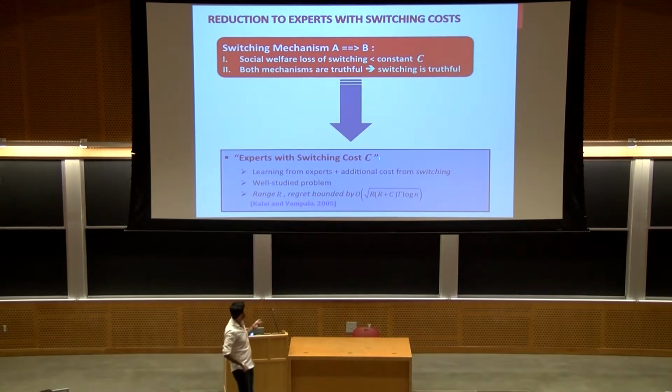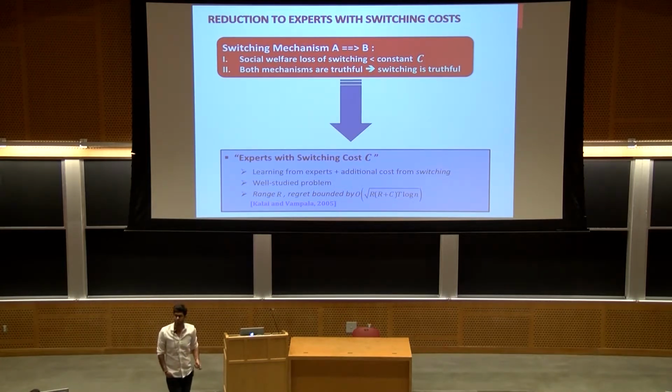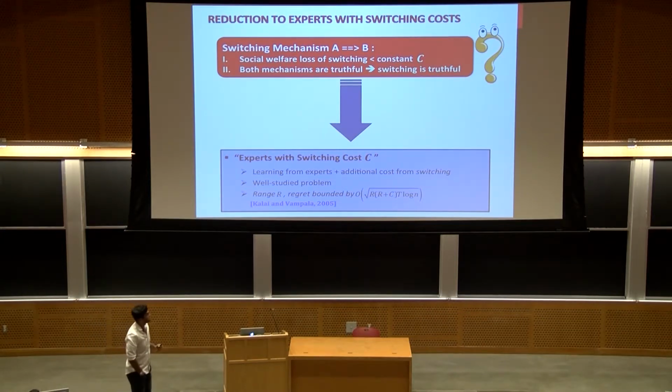We know that, for example, due to the work of Chawla and Van Pal in 2005, follow the perturbed leader gets the order square root T algorithm for this problem. And therefore, if you use any algorithm with such a guarantee for this problem and do this reduction, you can get exactly the same regret bound for our problem as well. Now, all I need to show is how to design such a switching mechanism. And this is the aim of the next couple of slides.